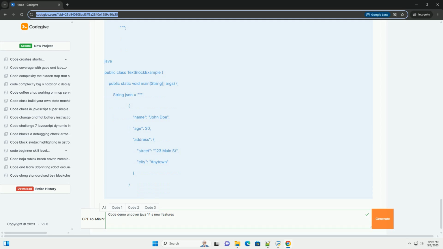Java 14 introduced a much improved NullPointerException, NPE, that provides more information about the cause of the exception. Previously, NPEs often only indicated the line number where the error occurred, making it difficult to pinpoint the exact variable that was null. Java 14's enhanced NPEs provide a more descriptive message that identifies the variable that triggered the exception.